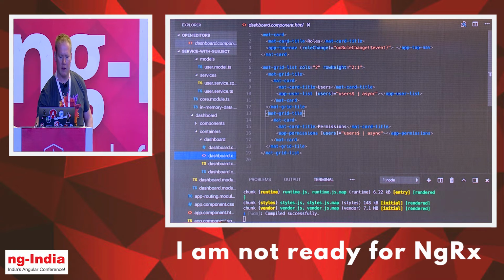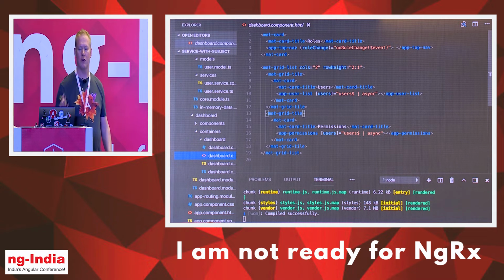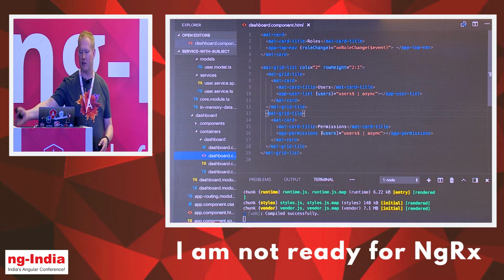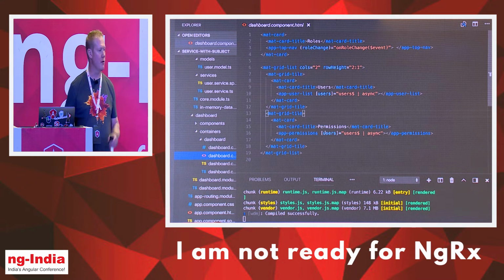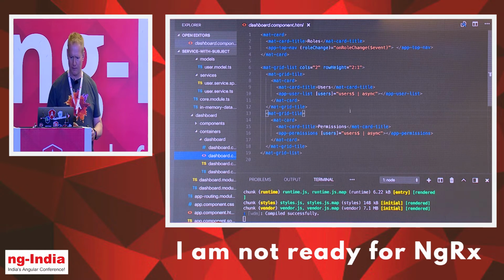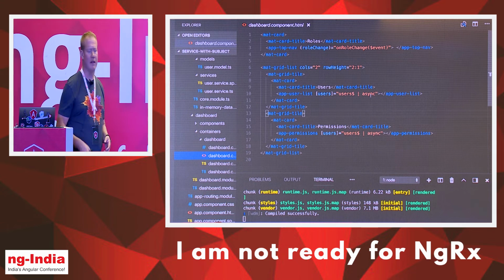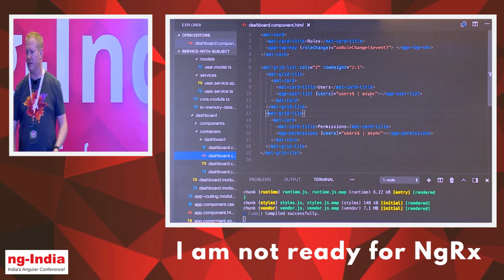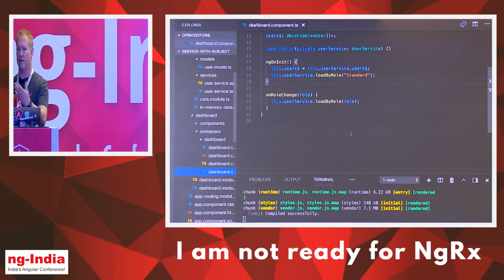And then on the dashboard component itself, we've got our users observable. On init, we're setting it to the behavior subject on the user service. Then we're calling our load by role and passing it the name of the role. And then we also have an event handler here, so when the role does change, we call the same method again, load by role, giving it the new role.